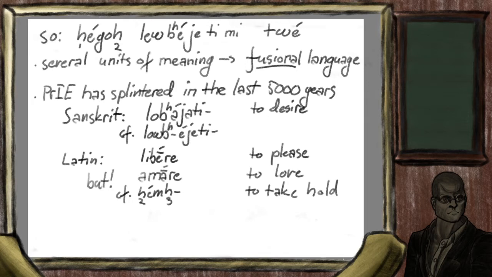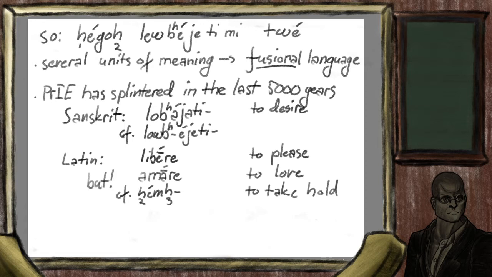So, Proto-Indo-European no longer exists. All the Indo-European languages of today have developed from it, but different dialects have become radically different in the last 5,000 years. Let's take a pause to look at some classical languages. Classical languages are languages that were used to write thousands of years in the past. So we have very concrete information about them from that time period, compared to English that only began to be written much later.